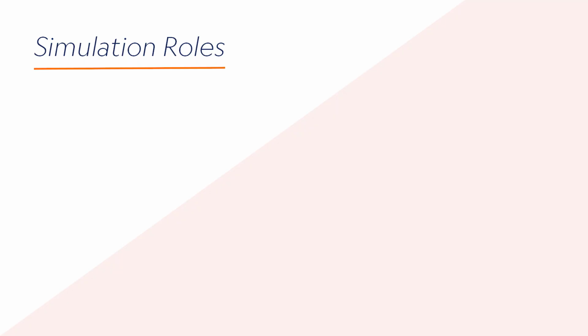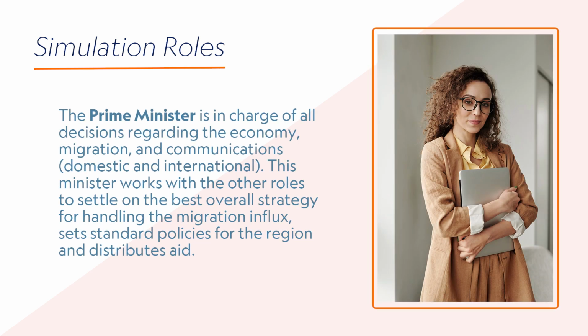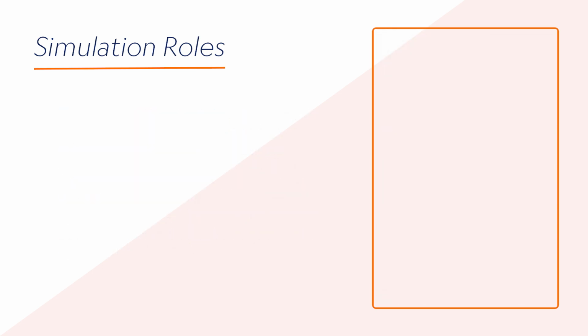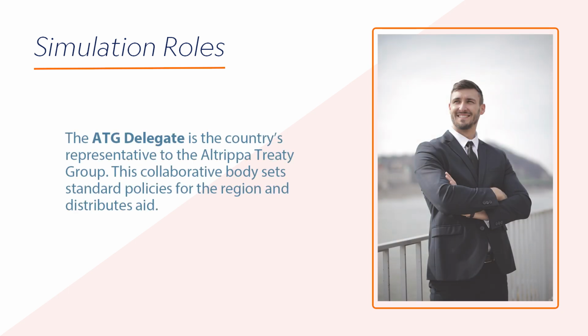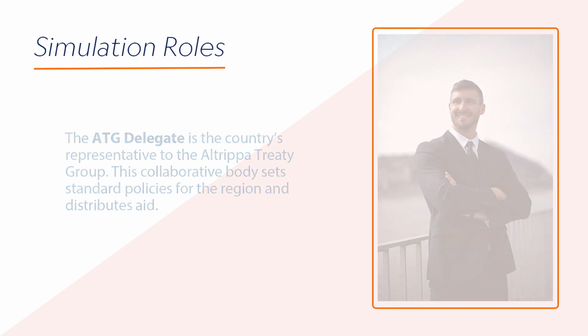Each team member will adopt the role of a cabinet minister in their country's government. The Prime Minister is in charge of all decisions regarding the economy, migration, and communications, both domestic and international. This minister works with his cabinet on the best overall strategy for handling the influx of migrants. The ATG delegate is the country's representative to the Altripa Treaty Group. This collaborative body sets standard policies for the region and distributes aid.